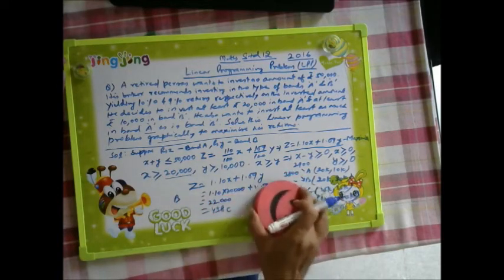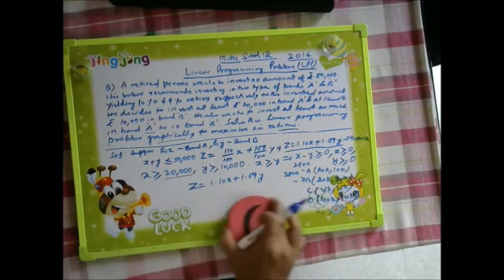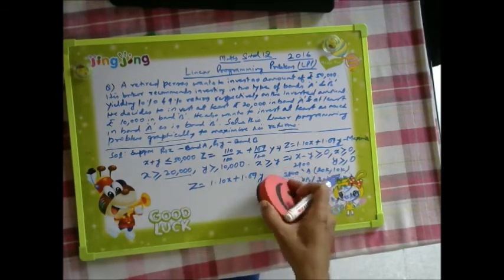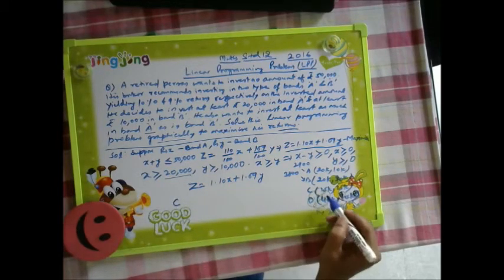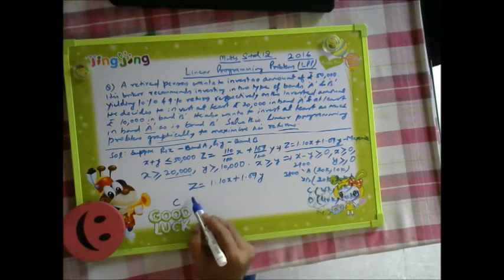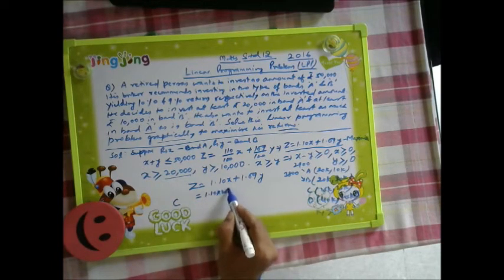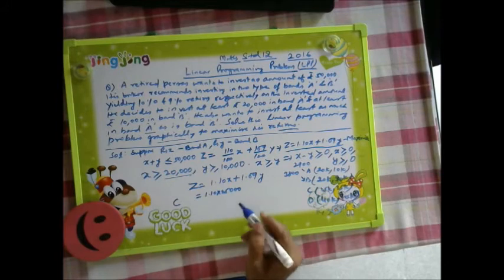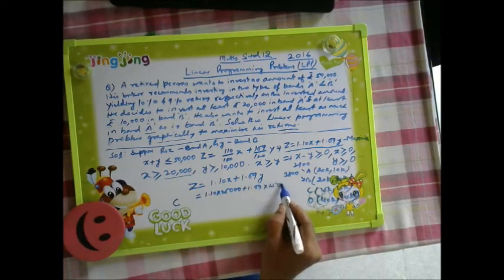Now further we have to see point C. C is 25k and 25k. So let us see, 1.10 into 25,000 plus 1.09 into 25,000.